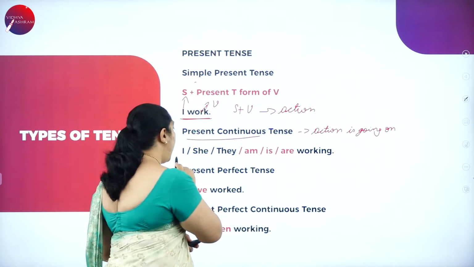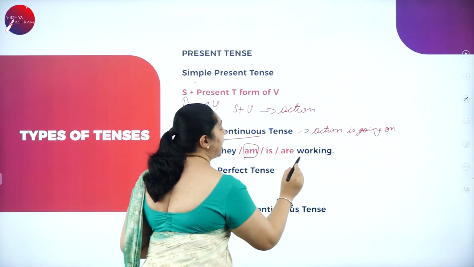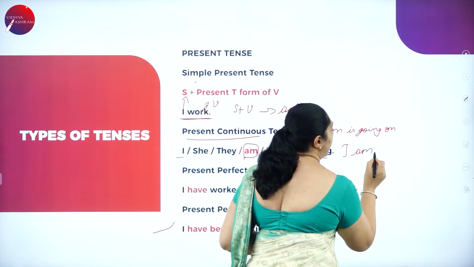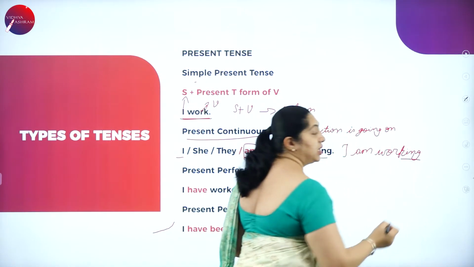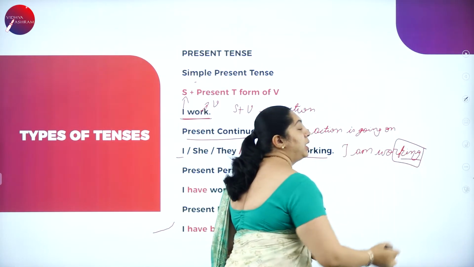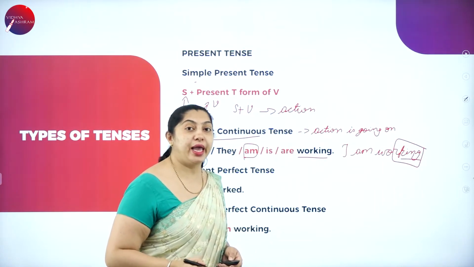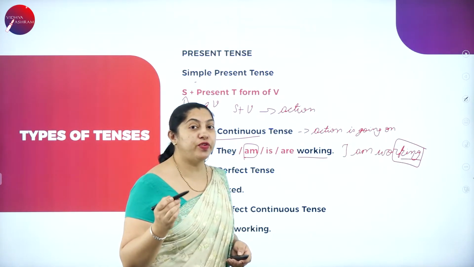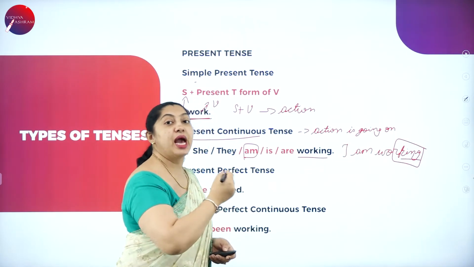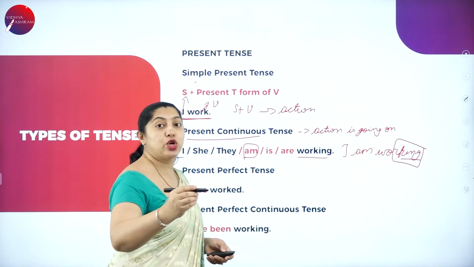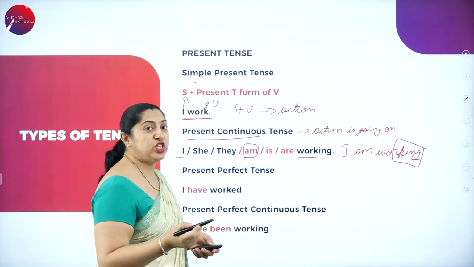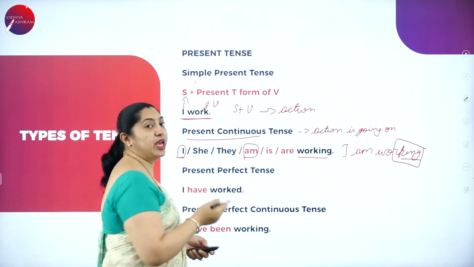Here: I am working. What is the action going on here? I am working. This is in the present participle. As I told, the present participle will always end with ing. Just don't forget, keep that in mind. The action is going on. I'm working, I'm writing. The action is going on. It has not come to an end. If I change the noun here, I have taken I.